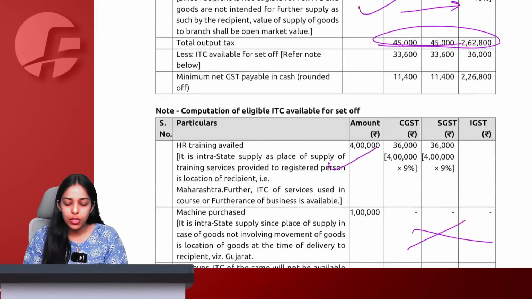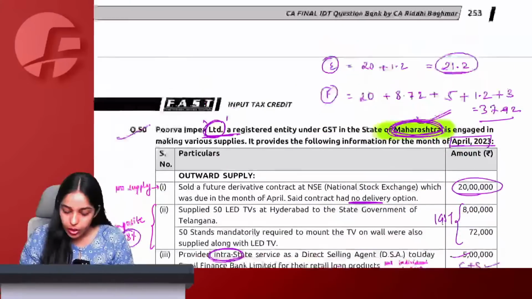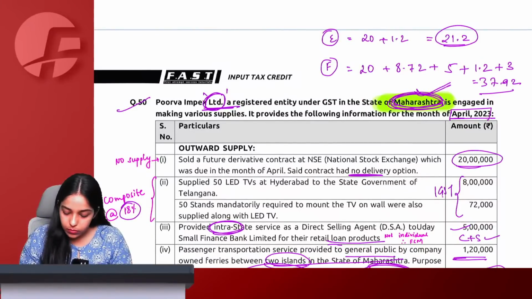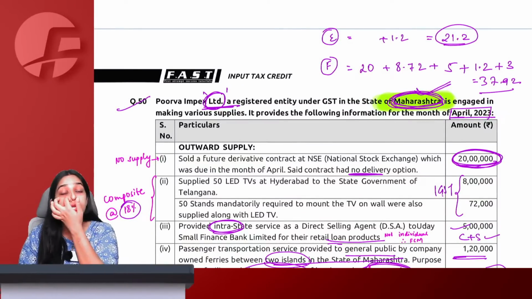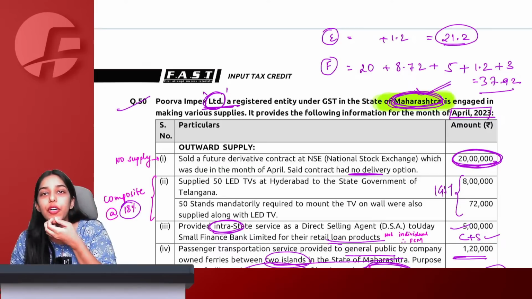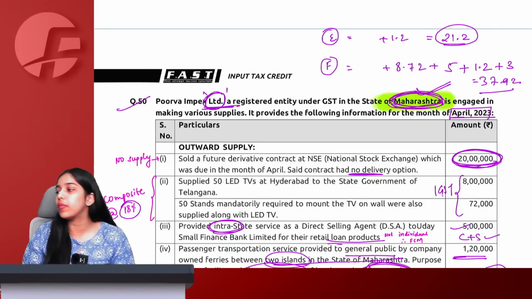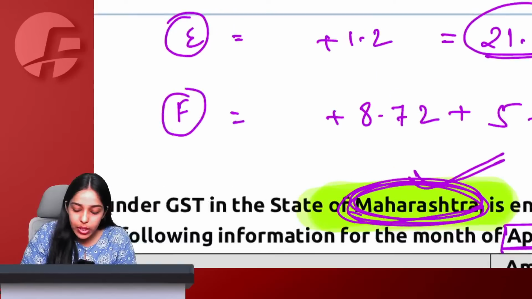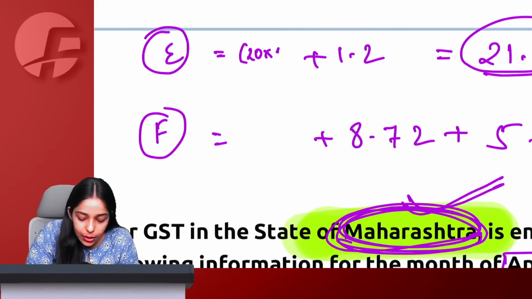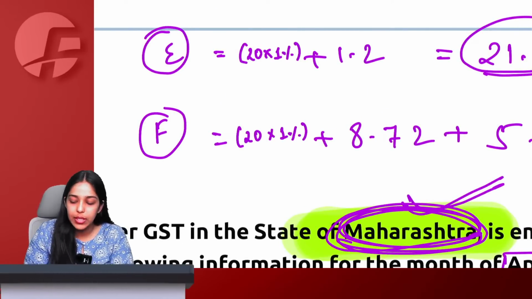One second. Exempt turnover is 1.4. What mistake did we do here? Oh, sorry. For any securities that we sell, we have to take 1% of the total sale value. So 20 lakh into 1% we have to take, and here also 20 lakh into 1% we have to take.